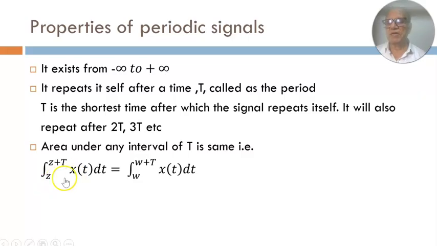So suppose you integrate x(t) from the limits z to z plus T, where z is some instant of time. So the overall time interval over which you are integrating x(t) is T. Now if you consider some other instant of time, say w, but the upper limit is still w plus T, then this is still integrated over the entire time period T. So the property is that this area is going to be the same as this area. Okay. So these are some of the properties of the periodic signals.